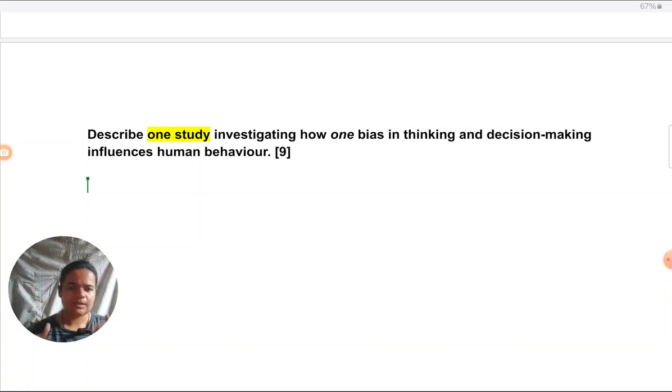So before writing any answer, just take a moment, mentally just visualize the answer in front of you. Just make a quick bulleted list in your mind what you need to cover, then only start writing. Because if you start writing in a haste, then you have to go back and the organization also doesn't turn out good. That's not a good approach to writing.